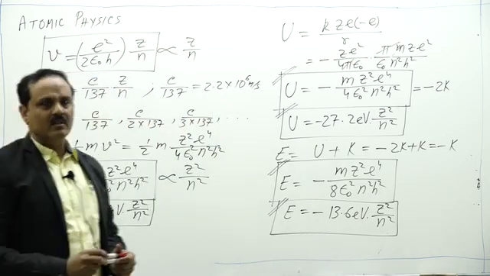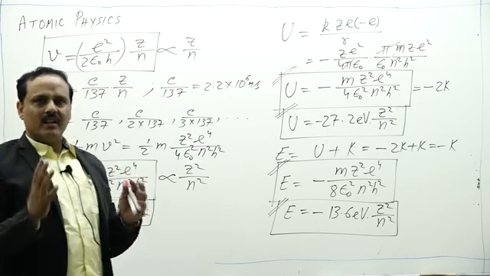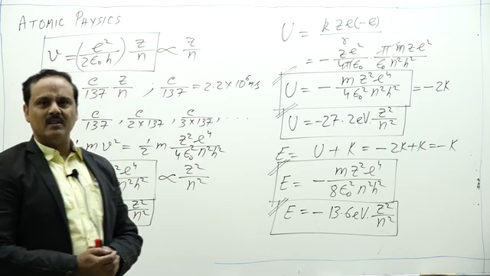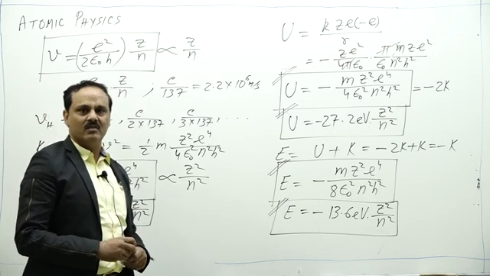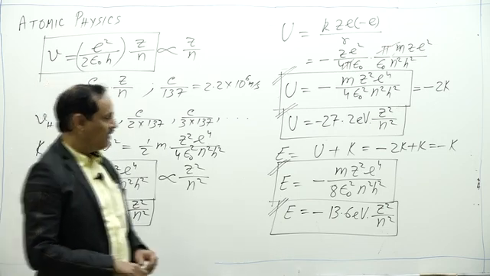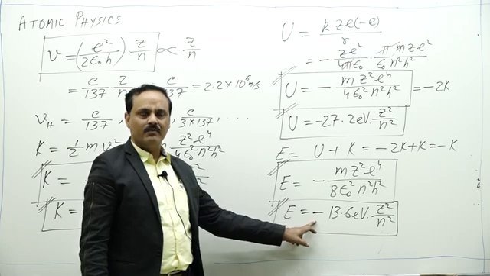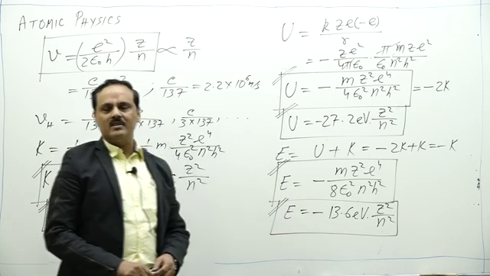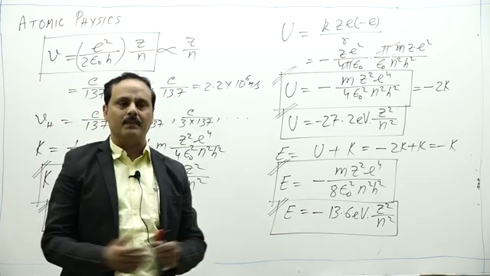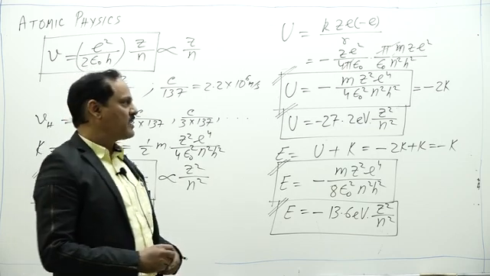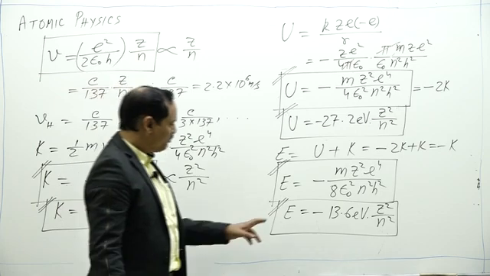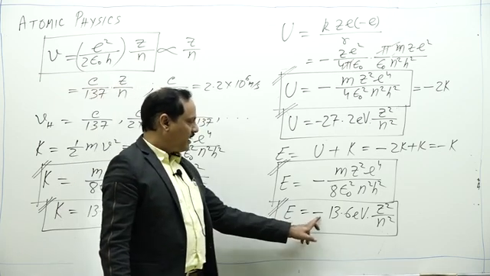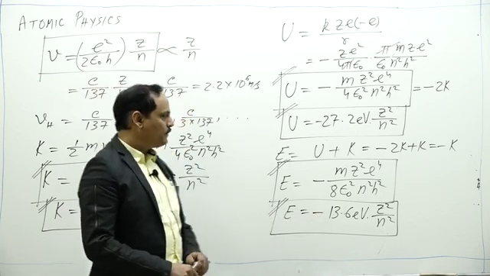System is bound means electron cannot escape out of atom. It has to revolve around the nucleus to make a system. A system can be formed only when total energy is negative. If energy becomes 0 or positive, the system breaks up. The electron will be separated from the atom itself. So total energy negative means the system is bound.